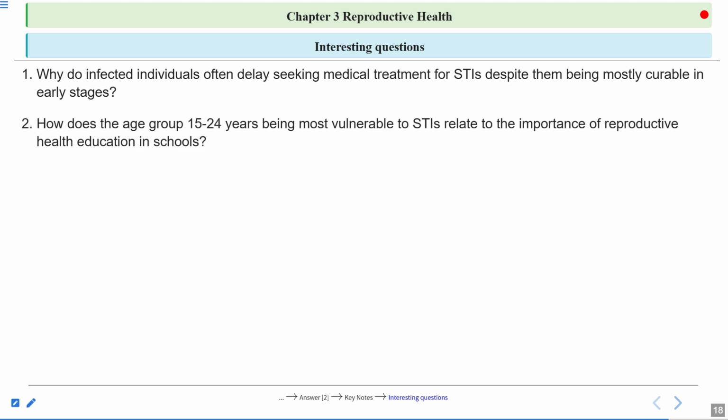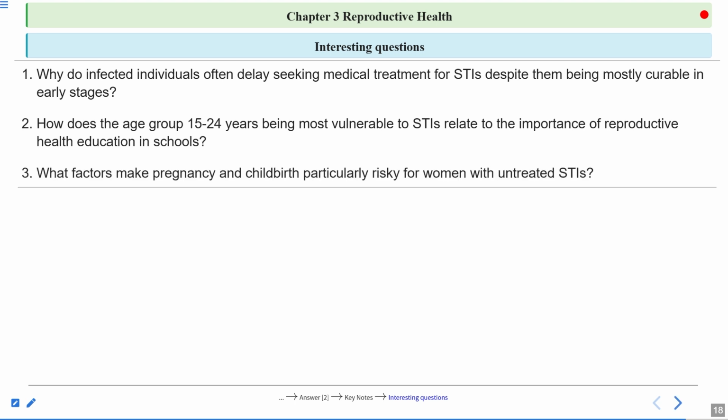Then another question is, how does the age group 15 to 24 years being most vulnerable to STIs relate to the importance of reproductive health education in schools? Why should sex education or awareness regarding reproductive health be given in schools, or to individuals in the age group of 15 to 24 years? And then the last question is, what factors make pregnancy and childbirth particular risk for women with untreated STDs or STIs? So if the STIs are untreated, then what can happen?